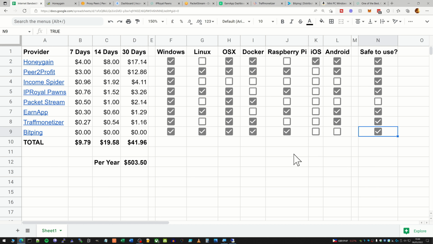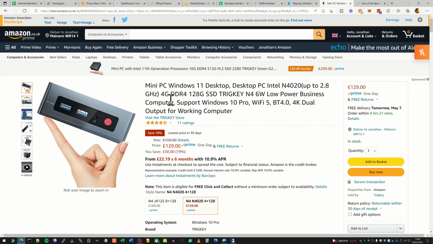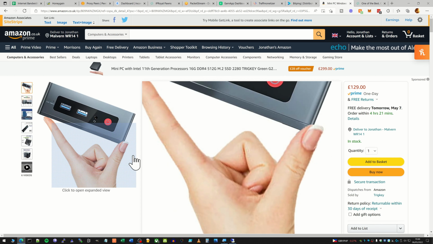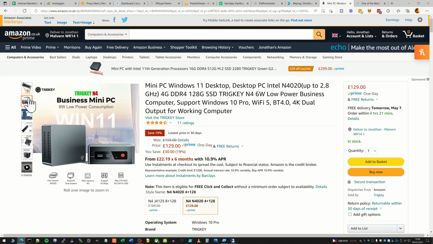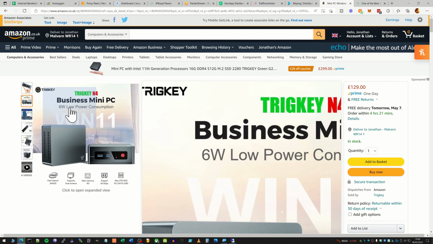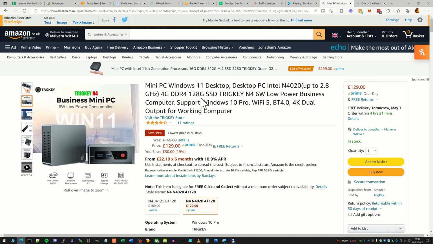Now what I'm running this on is my mini PC that I've got. Very similar to this. This isn't actually the one that I'm using, but I'm just showing this as an example because this is only £129. So you could buy something like this. It's very low powered, 6 watts power consumption, 4 gigs of RAM, so there's plenty of RAM here, and the apps themselves don't actually use a lot of RAM either.